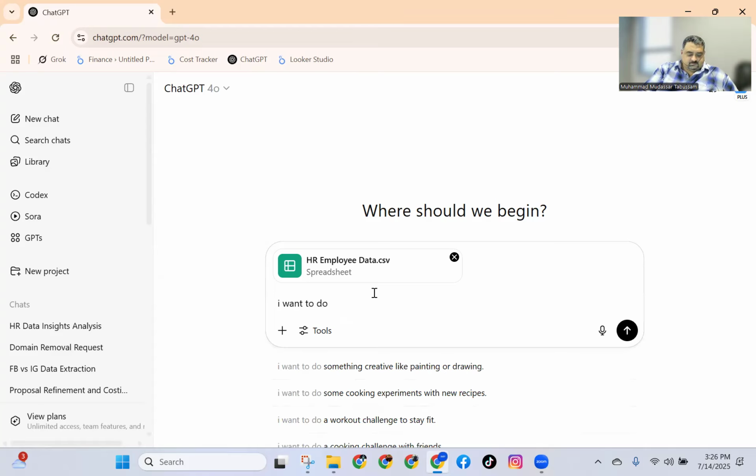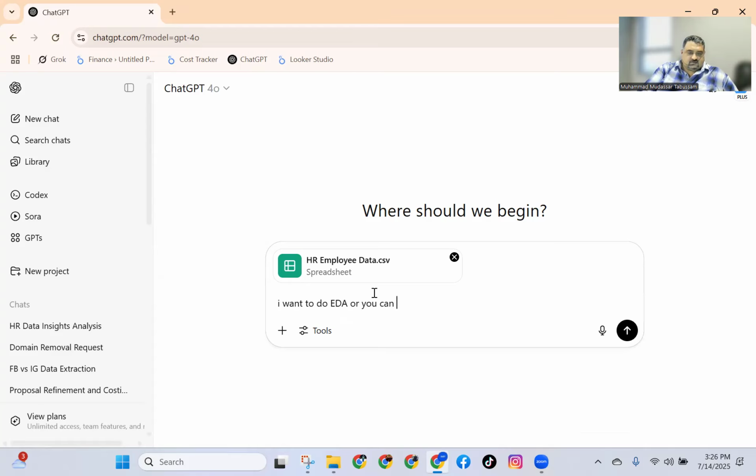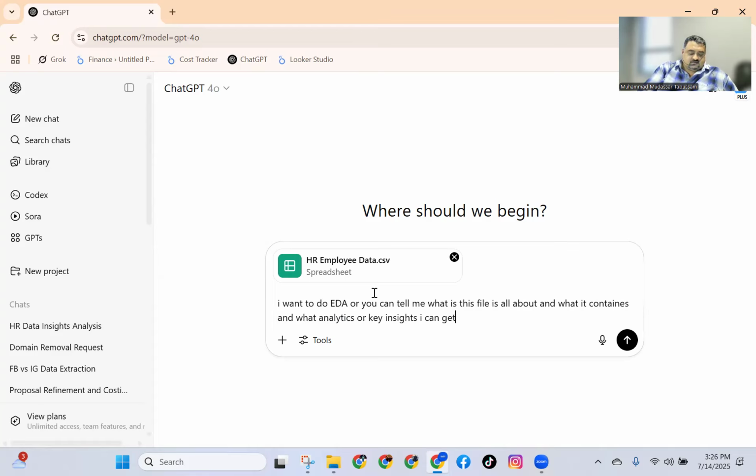to do EDA, or you can tell me what this file is all about and what it contains, and what analytics or key insights I can get from this file, that can support my decision making or my HR head.